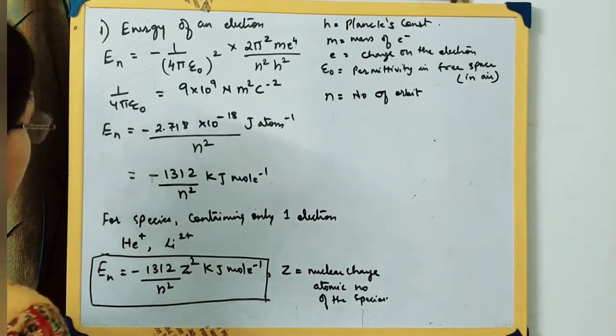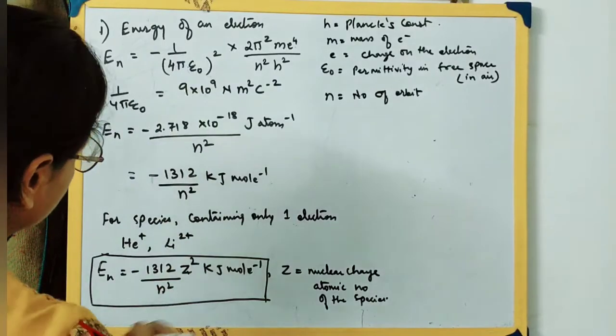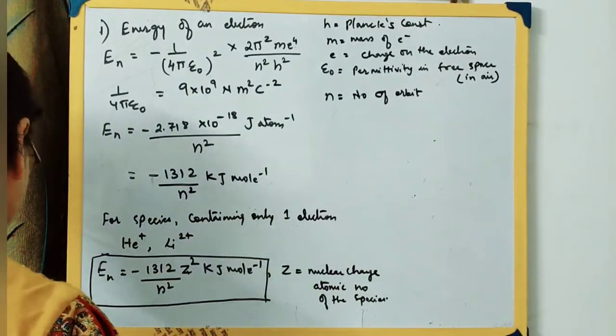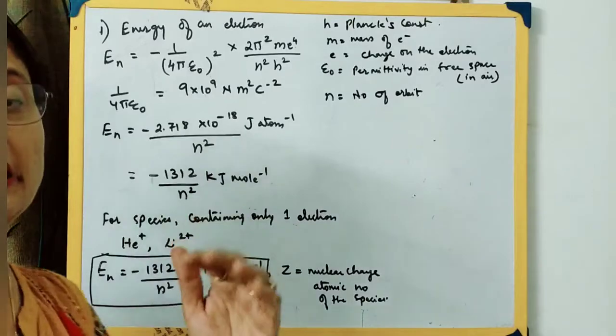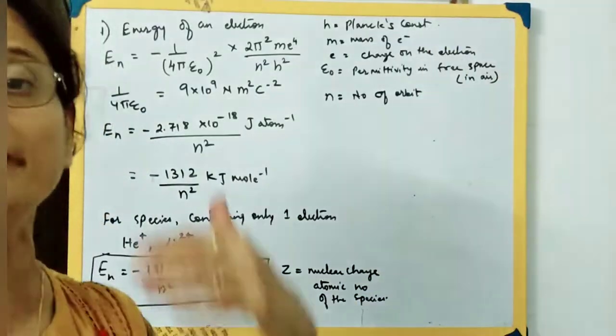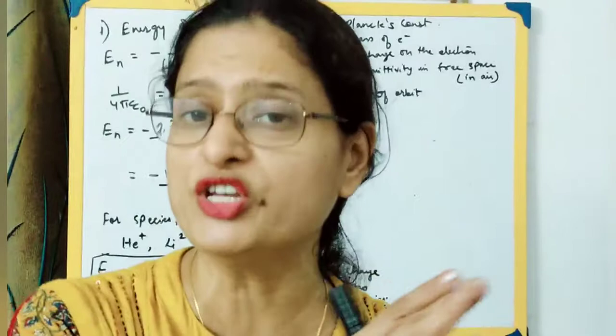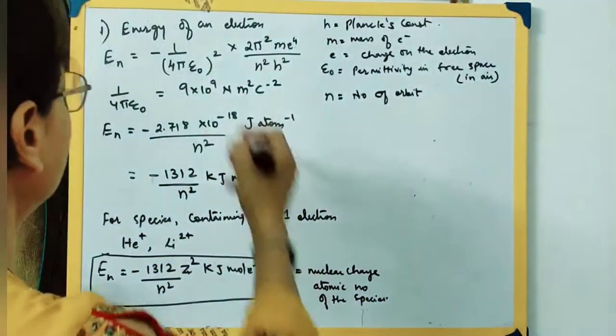Now look here, right from here, there is a negative sign over here. Now what does this imply? Suppose an electron is in the nth energy level. We don't know which energy level, it can be infinite. We have got just a general equation.